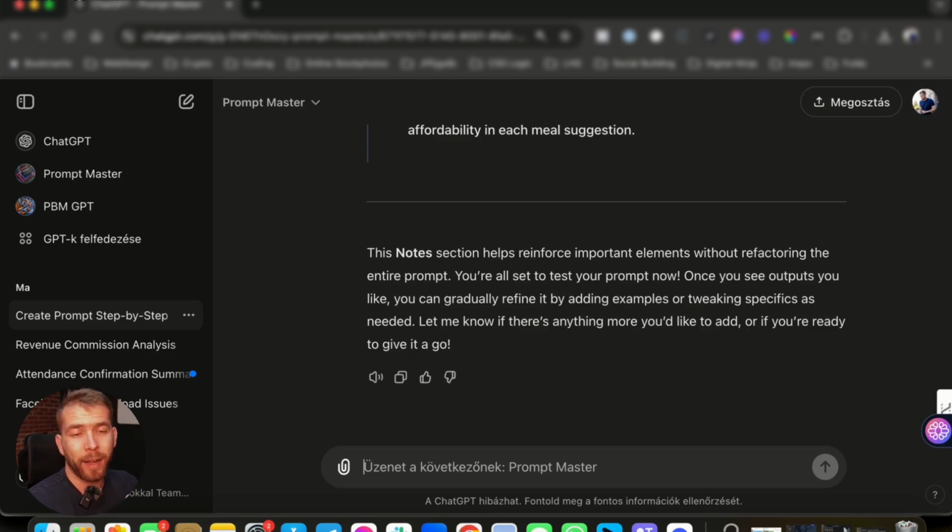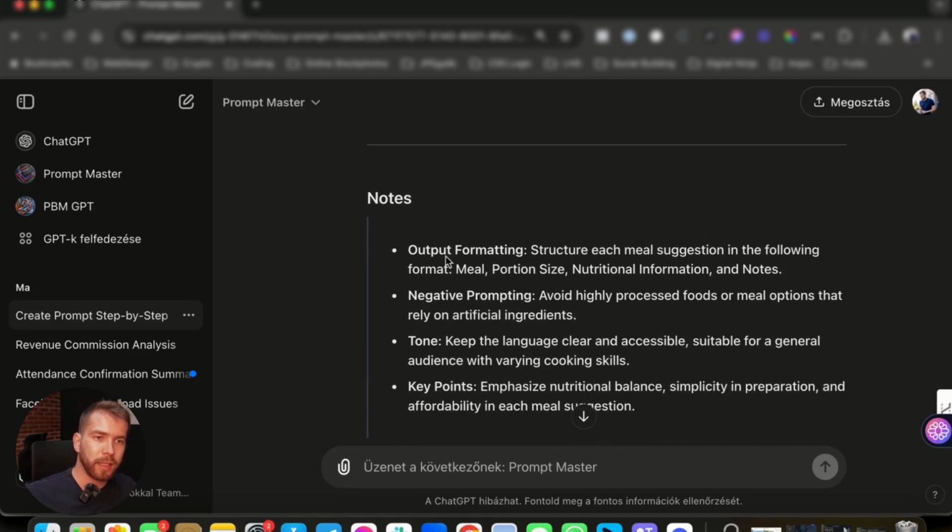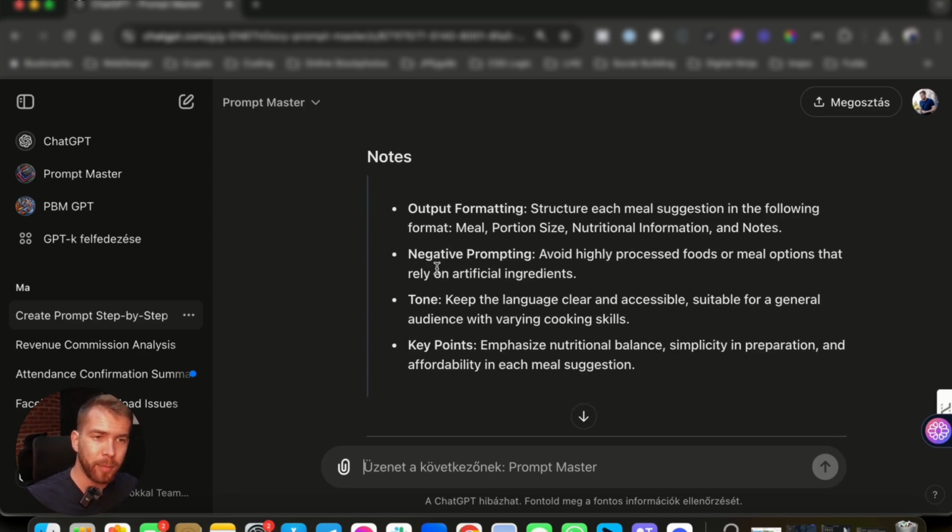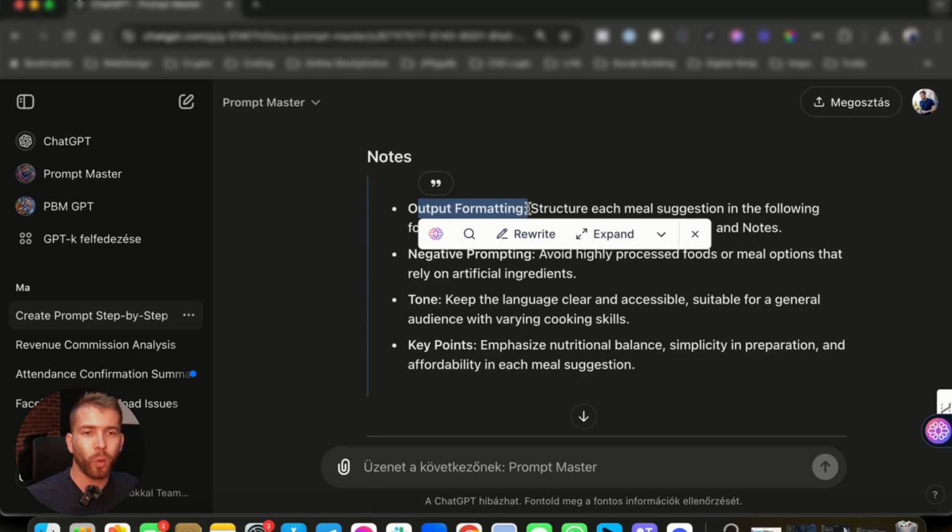And that's why at the end, the notes section is extremely important, because you can repeat information from specifics, what was really, really important to you. So for example, allergies, if that needs to be reinforced, that can be done here. You can use the output formatting, so how you exactly want it to look.